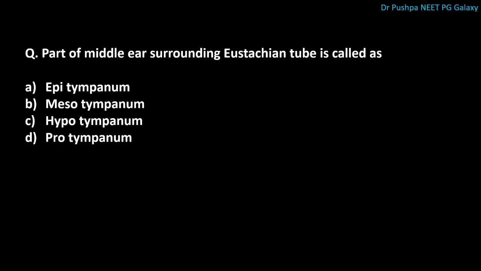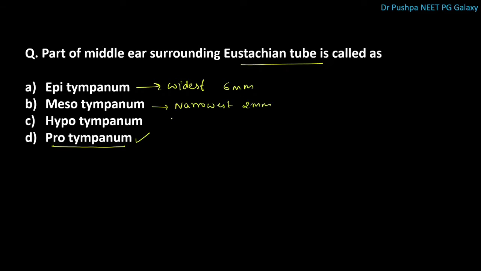Next question is, part of the middle ear surrounding eustachian tube is called as? The correct answer is protympanum. Protympanum means part of middle ear surrounding the eustachian tube opening. These parts are divided with respect to the level of ear ossicles. Epitympanum means above the level. Epitympanum is the widest part of the middle ear. It is about 6 mm. Mesotympanum is the narrowest part. It is about 2 mm. Whereas this hypotympanum is about 4 mm.